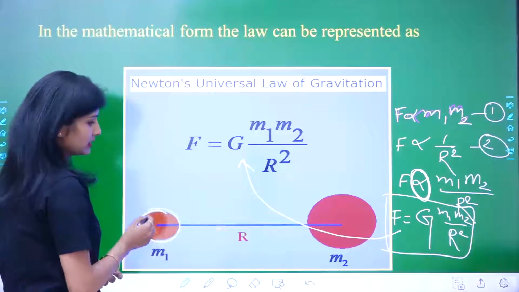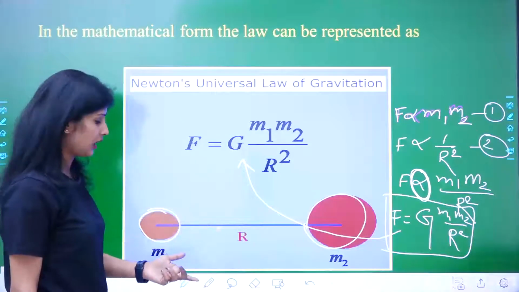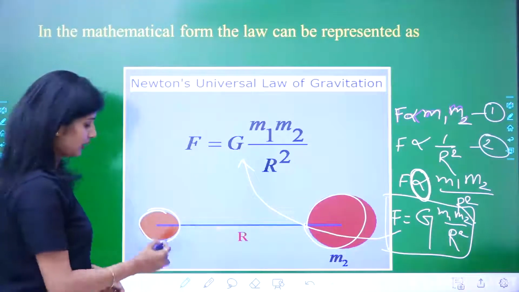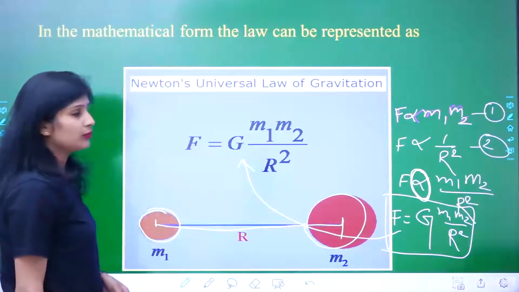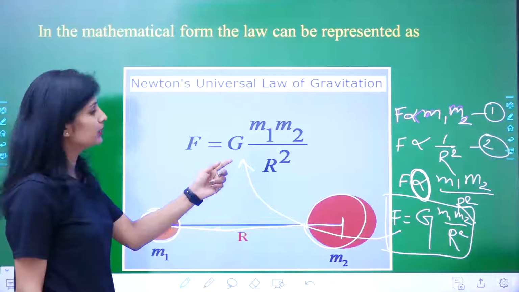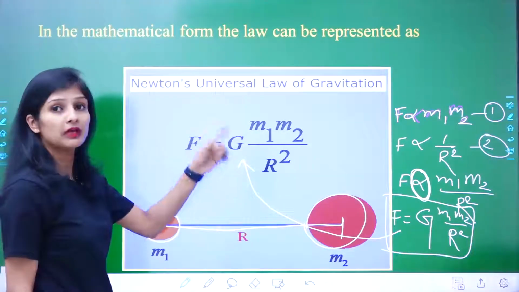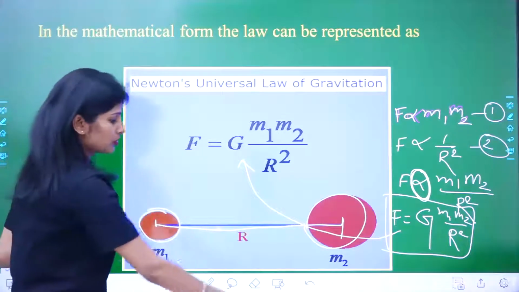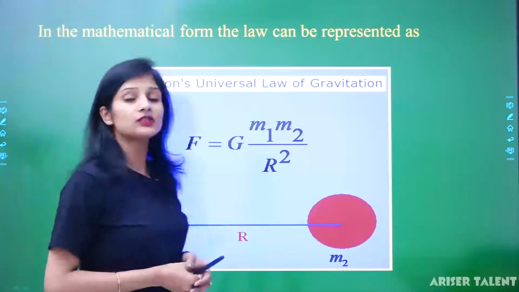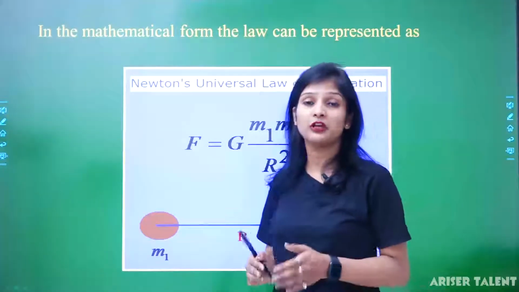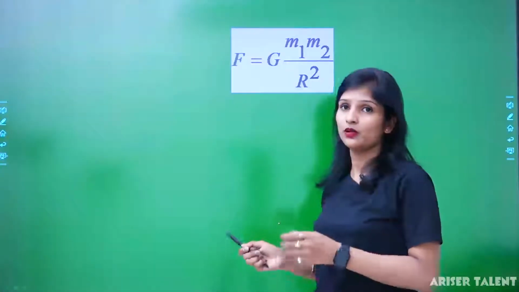There are two masses m1 and m2. It is not compulsory that the masses are the same; they can be different. The distance is r. So the formula is F equals G m1 m2 upon r square. That means the force is directly proportional to the masses but inversely proportional to the square of the distance, and this is known as the universal law of gravitation. A very important law and mathematical formula.